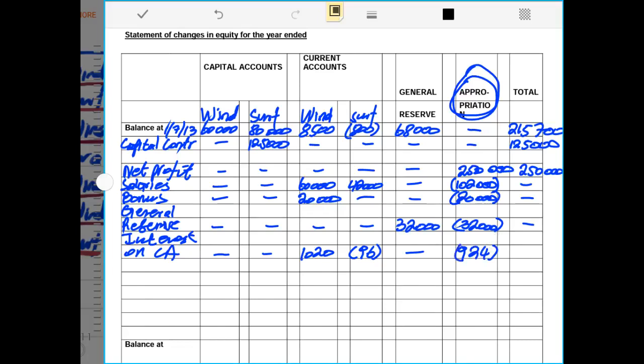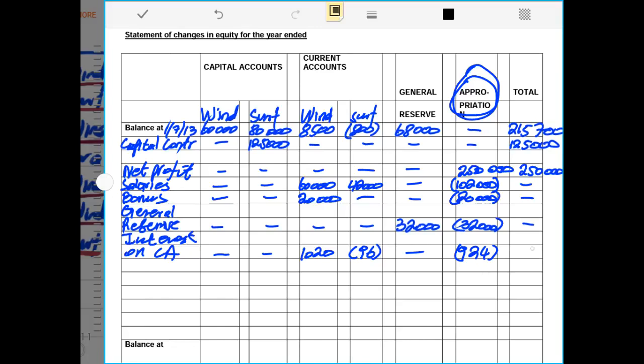Why? It is because the partnership at the end of the year was supposed to pay 1020 rands. However, it was also supposed to receive 96 rands. So now if we strike the difference between the two, the net amount supposed to be paid will be 924 rands.